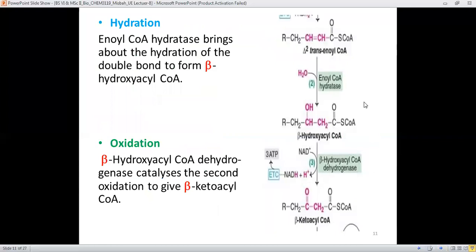Next step is the hydration, and hydration involves the addition of the water molecule across this double bond. This addition of the water molecule across this alpha-beta unsaturated double bond is carried out by the enoyl CoA hydratase. It means that there is going to be the hydration of the CoA molecule. Therefore, the beta-hydroxyacyl CoA is formed because a hydroxyl group is added to the beta position with respect to this carbonyl functionality.